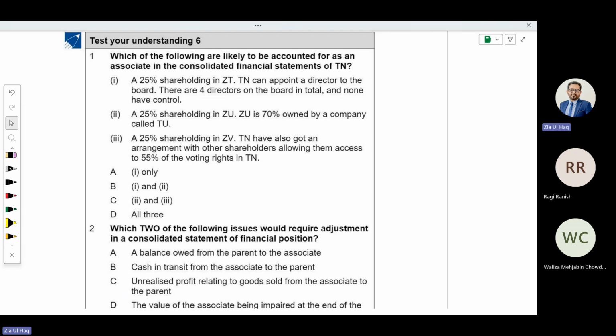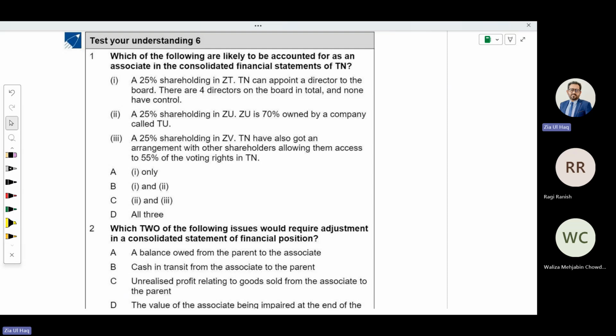It's not control, it's significant influence. If there is control, that will be subsidiary, not associate. Option A, B, C, D.